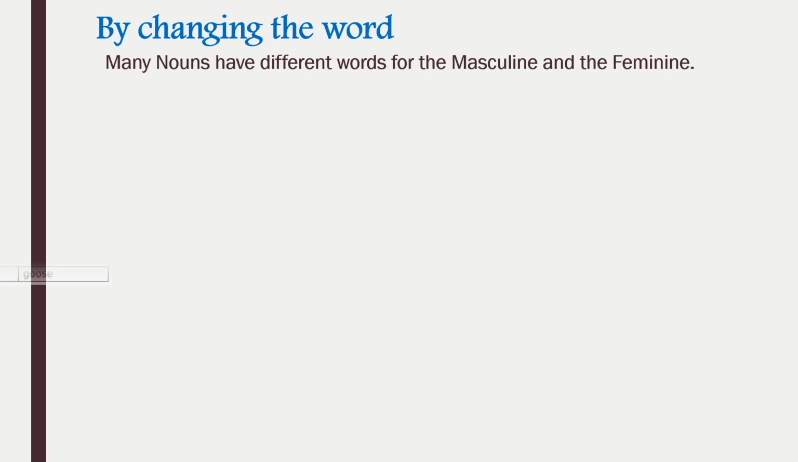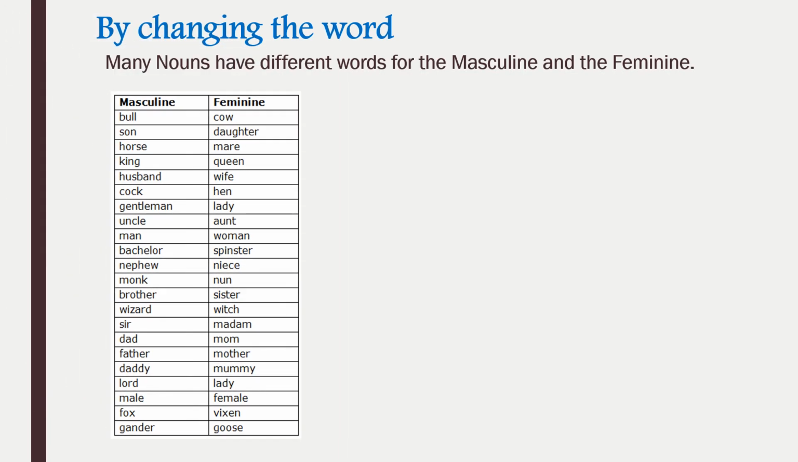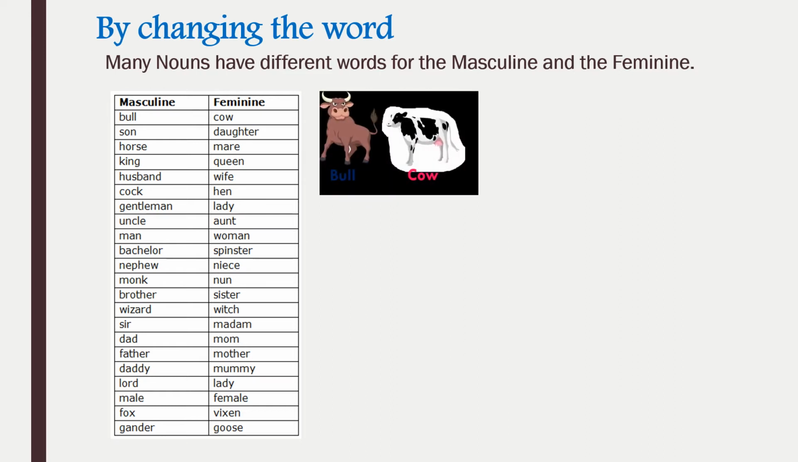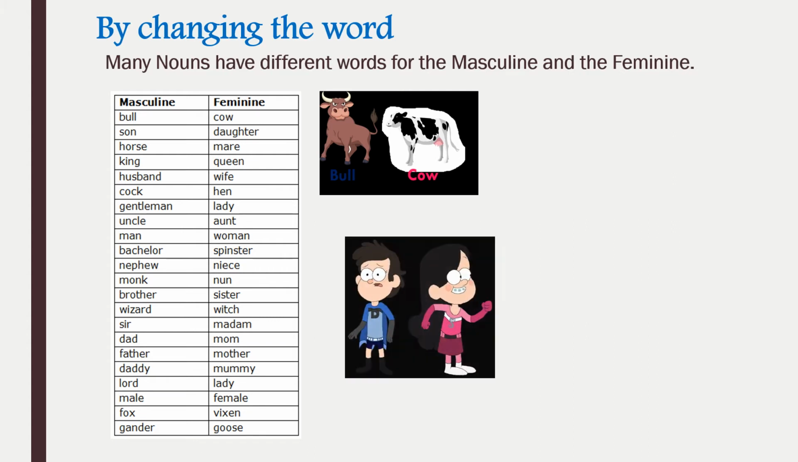So now here we will be changing the word. Many nouns have different words for the masculine and feminine. Here, bull, cow. Now the word is completely changed. Son, daughter. Horse, mare.